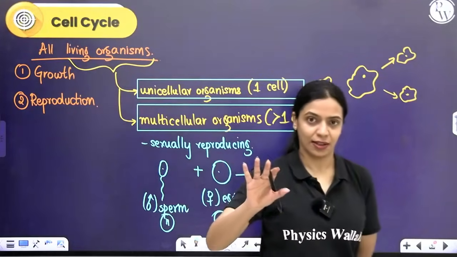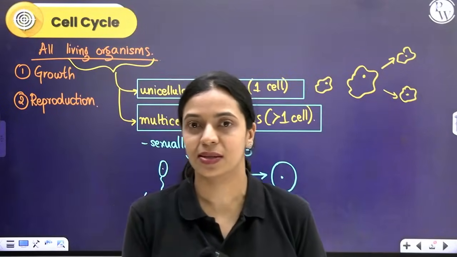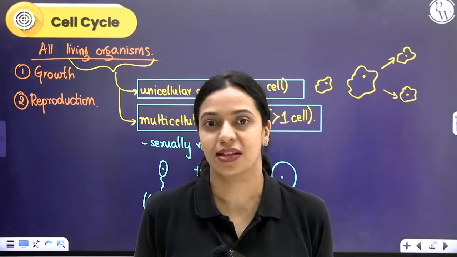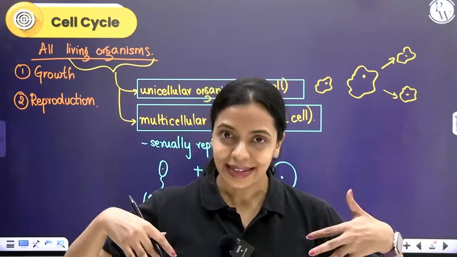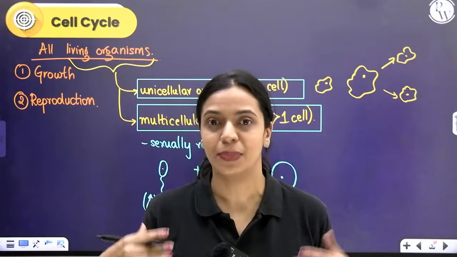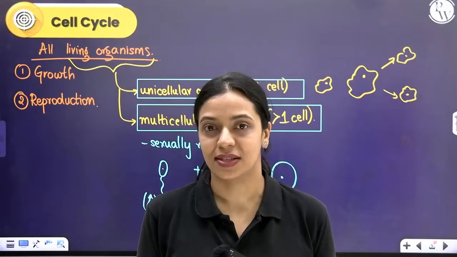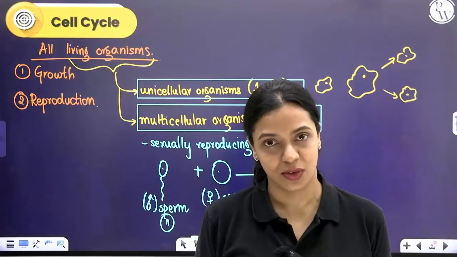So essentially, we, all sexually reproducing multicellular organisms, started our life as a single cell. Right now, I might have trillions of cells in my body. Right now, a dog might have trillions of cells in its body. Right now, as adults, we might be multicellular. But how did we start our life? Our life started as a single cell. And how did that one single cell become trillions of cells?